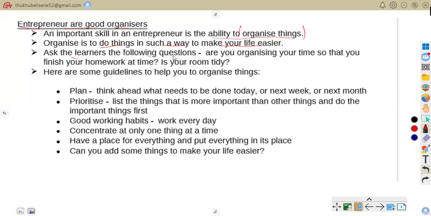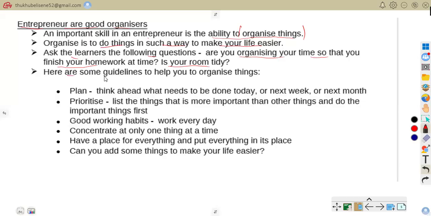Ask the learners the following questions. Are you organizing your time so that you finish your homework on time? Is your room tidy? For you to do your homework, you have to organize your time very well so that you can complete it. Also, you are organized when your room is very tidy and clean.